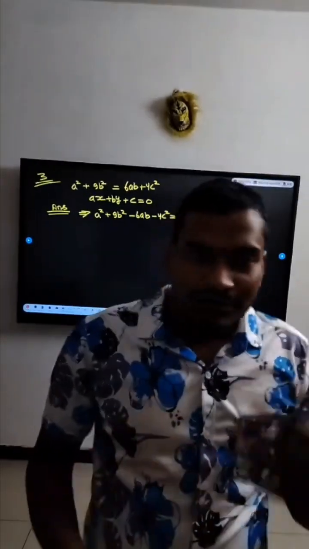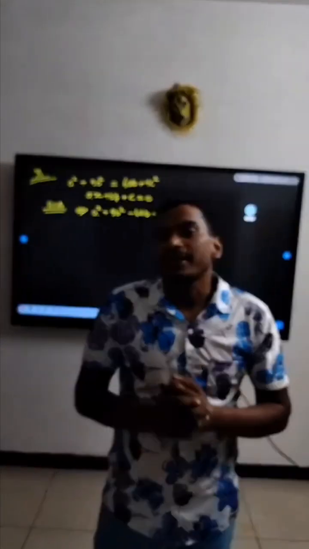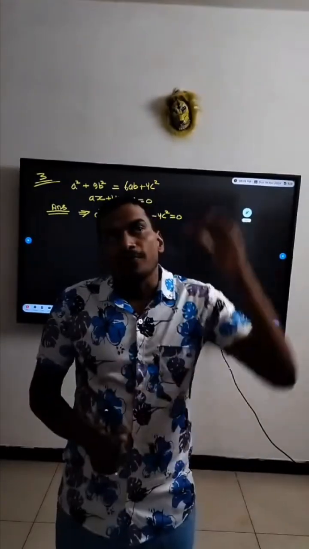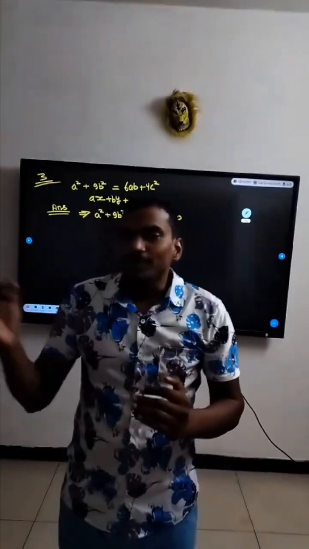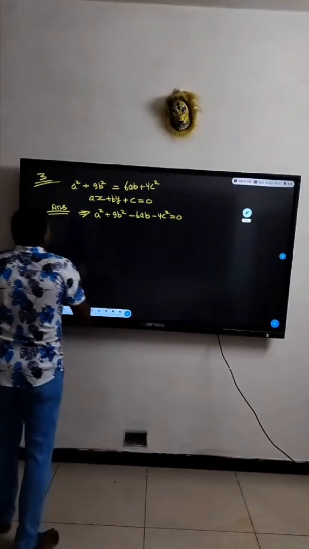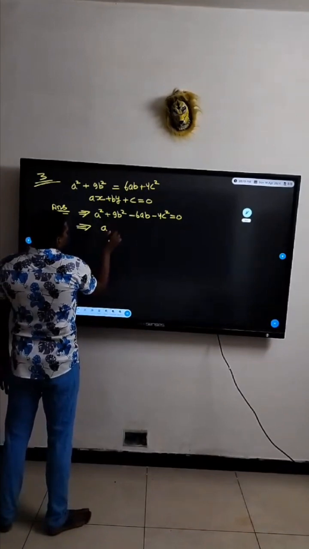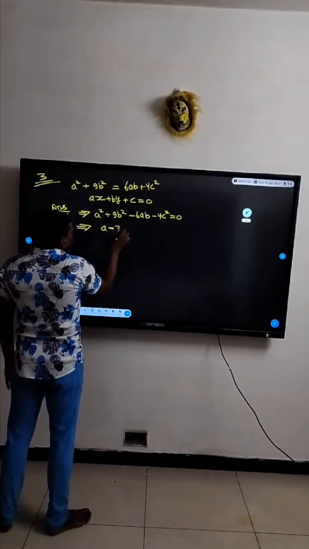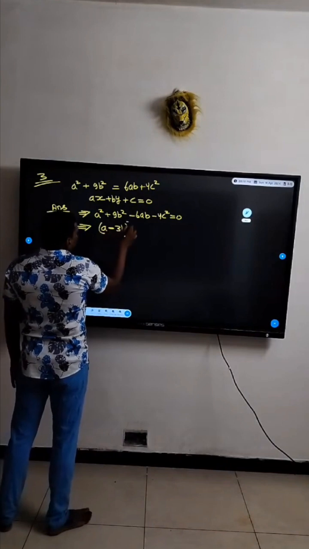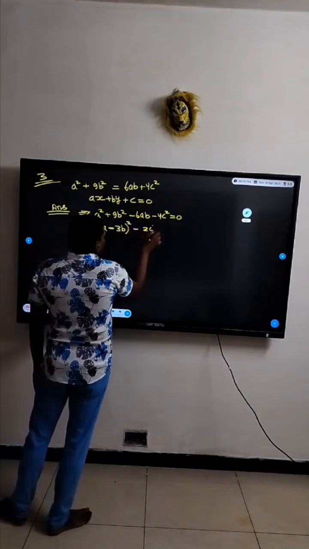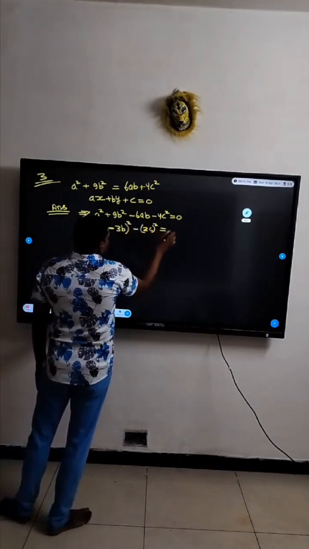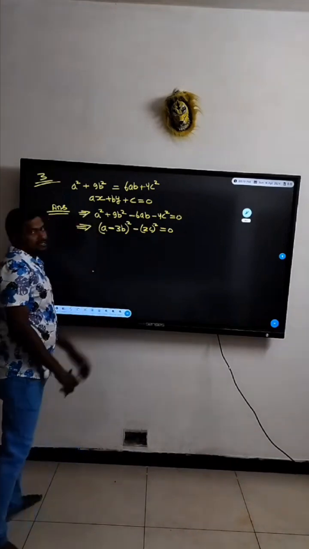So we should think of more methods to reduce the given straight line into the form L1 plus lambda L2 equal to 0. So we can easily write it as (a minus 3b) the whole square minus (2c) the whole square.